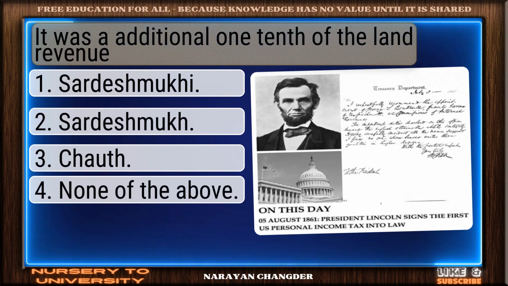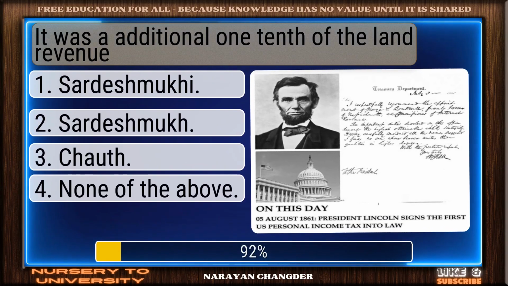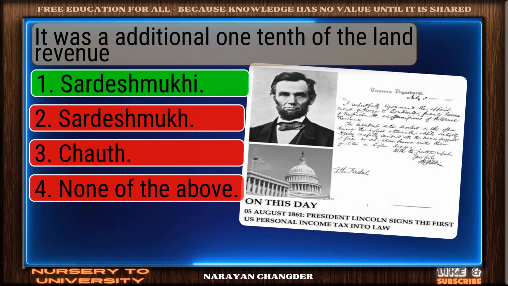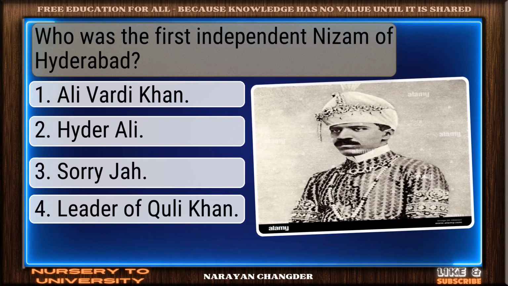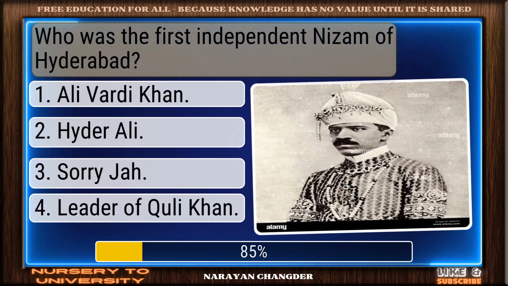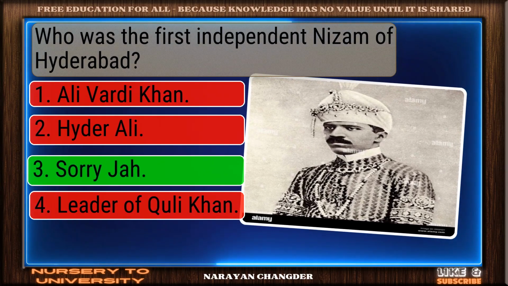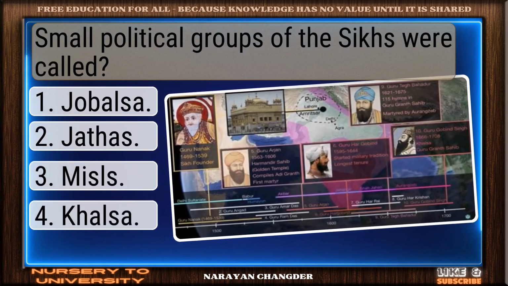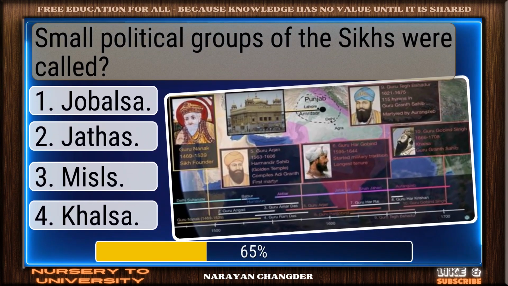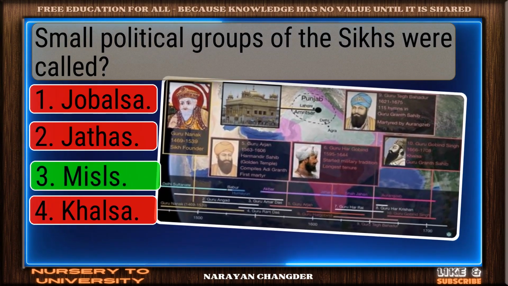It was an additional 1/10 of the land revenue. Well picked. Sardeshmukhi is the correct answer. Who was the first independent Nizam of Hyderabad? Good job. Your answer works well here. Small political groups of the Sikhs were called. Good thinking. Misls is the right answer.